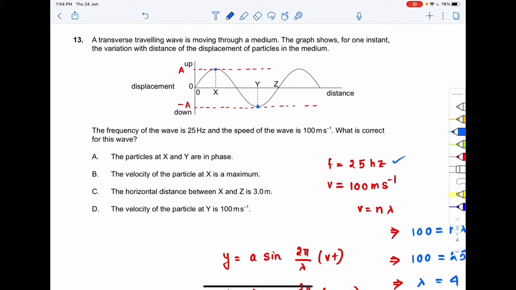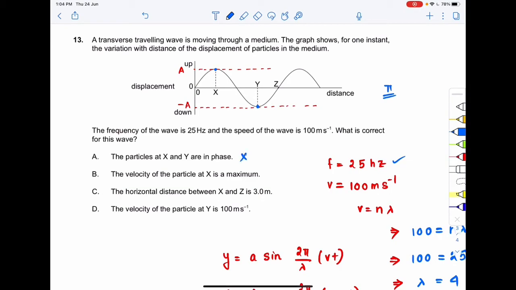In fact, the phase difference between x and y will be pi. That means they are completely out of phase. Why? Because at x it is at a completely upward position, and at y it is at a completely downward position. So they are out of phase, and option A is incorrect.